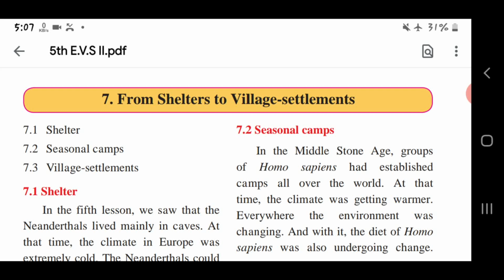In the Old Stone Age, that is Paleolithic Age, we've seen the Homo habilis and Homo erectus which belong to this Paleolithic Age. Also we had studied about the Middle Stone Age, that is Mesolithic Age. In this we had seen that in the Middle Stone Age the Homo sapiens continued their progress in different ways. And with the change in climate and environment, human life also started changing. Means according to the change in climate, the people also started making changes in their life. About the New Stone Age also we had seen, that is Neolithic Age.